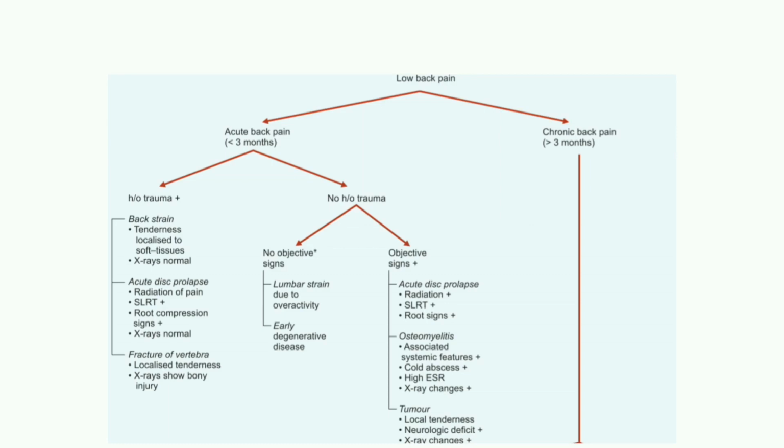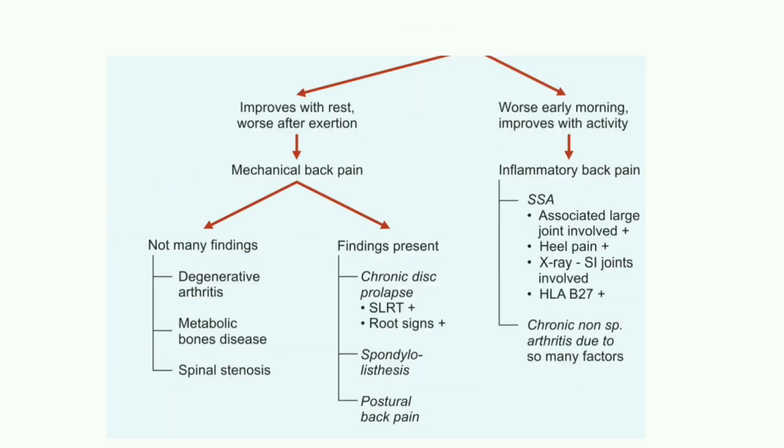If it is an acute pain, whether it is related to a definite episode of trauma or is spontaneous in onset. The causes are accordingly worked out. In cases with chronic back pain, it is helpful to judge whether it is mechanical or inflammatory by asking the patient whether rest brings relief or makes the pain worse. Accordingly, further signs and symptoms help in diagnosis.